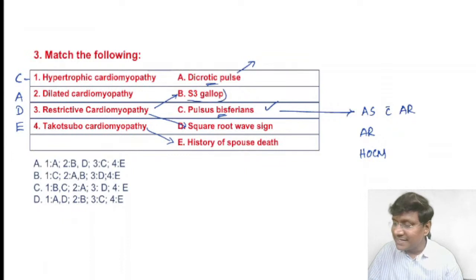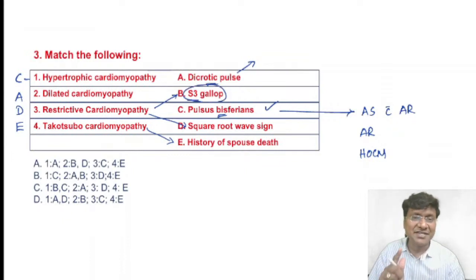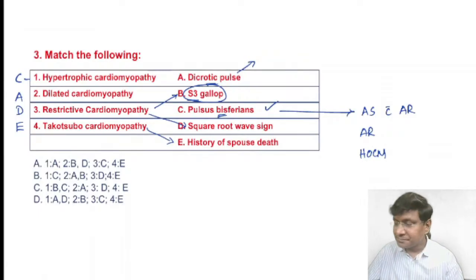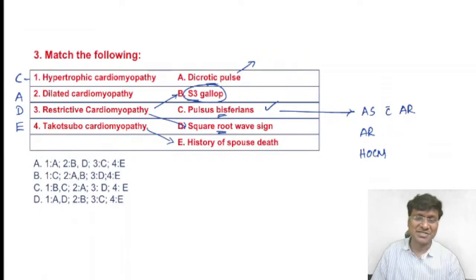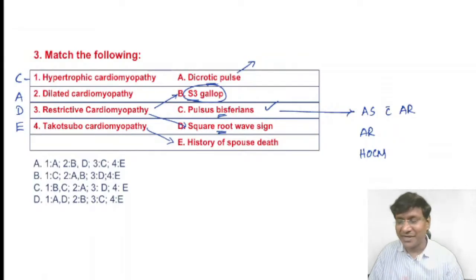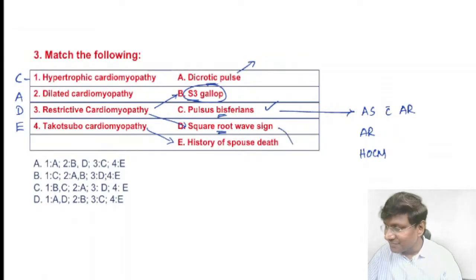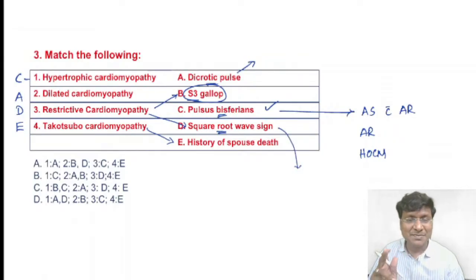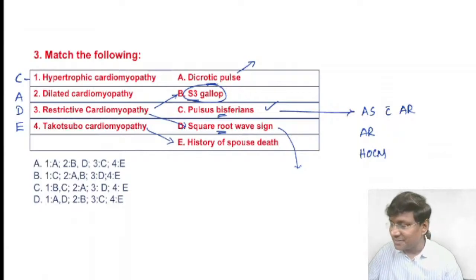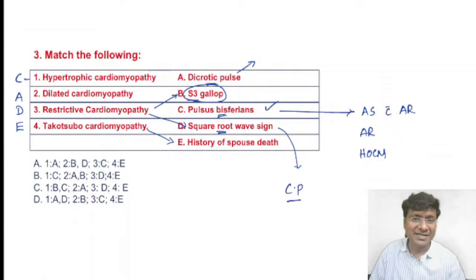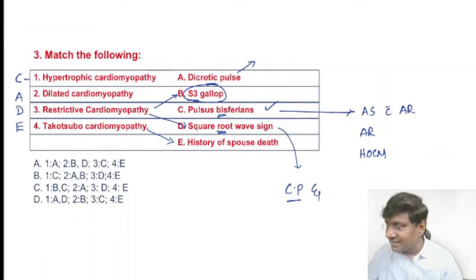Now what about S3 gallop? Remember, whichever condition is causing heart failure, you will have the presence of the S3 gallop. Now coming to your square root sign, what are the conditions where you'll have square root sign? Remember, the square root sign is not present only in restrictive cardiomyopathy. It is also present in constrictive pericarditis, and in patients with restrictive cardiomyopathy.